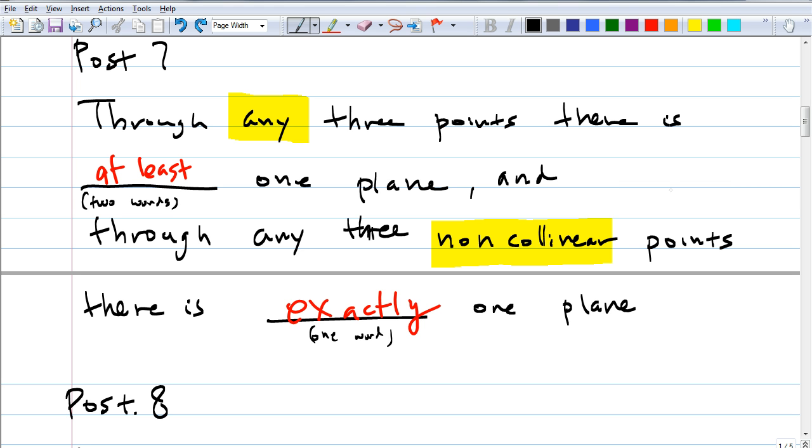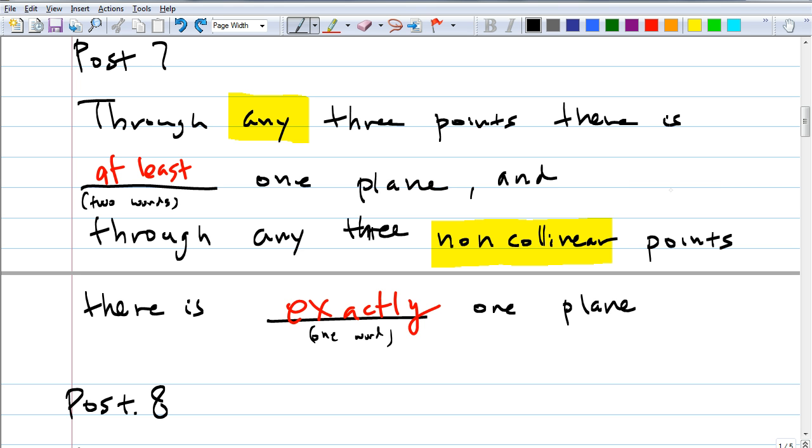So theorems, you will find, many times tweak these postulates, even though it may seem very obvious, but then it becomes a theorem once they do that. But they mean the same thing, right? They do describe a really similar situation, not the same. Very good. So if you have 3 non-collinear points, then there's exactly one plane. You would say it's because of this postulate. But if you happen to have a line that has a point outside of this line, there's exactly one plane because of that, then you would use that theorem. Do you see the difference?